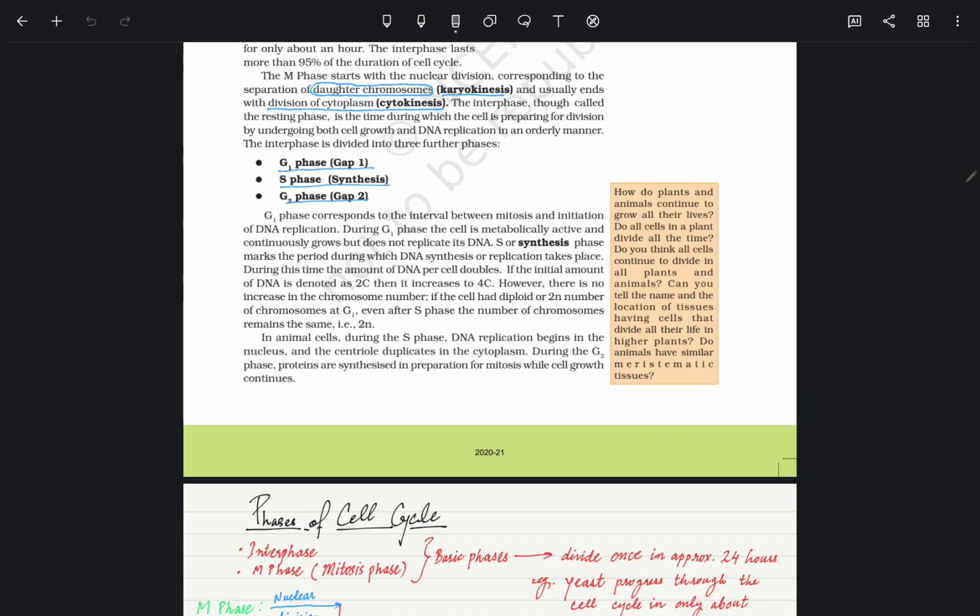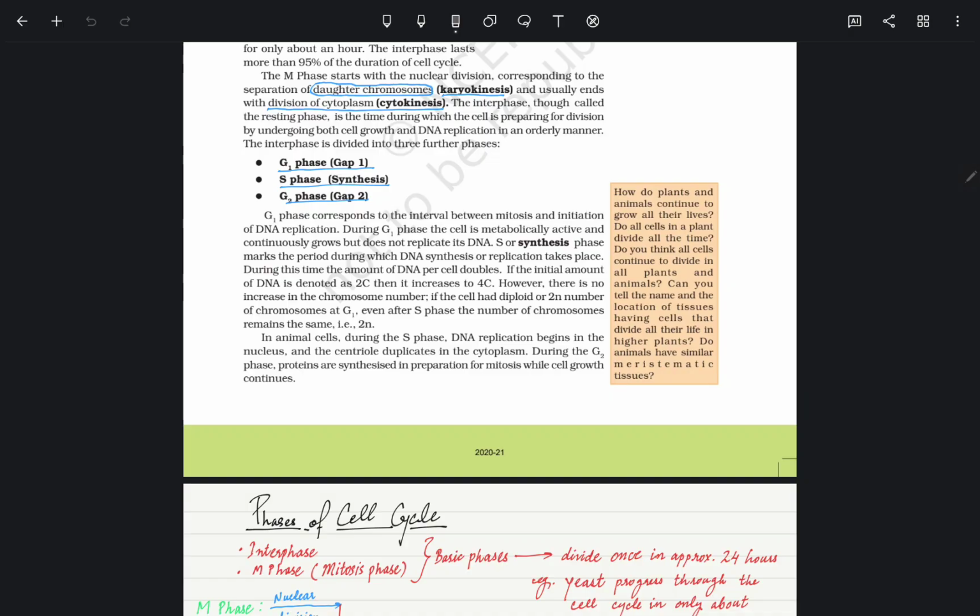G1 is the place for growth, not for DNA replication. S or synthesis phase marks the period during which DNA synthesis or replication takes place. During this time, the amount of DNA per cell doubles.